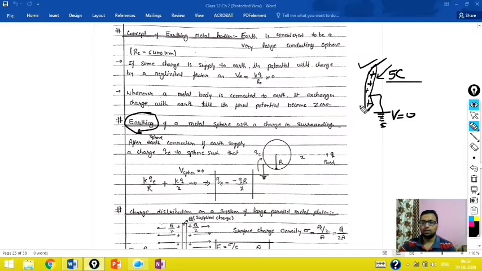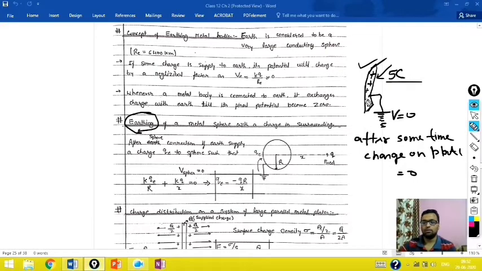In this case, after some time, the charge on the plate will be 0. Why? Because only if we get 0 charge can we say that potential is 0. So I am taking a different illustration to prove that it is not necessary that charge is 0.